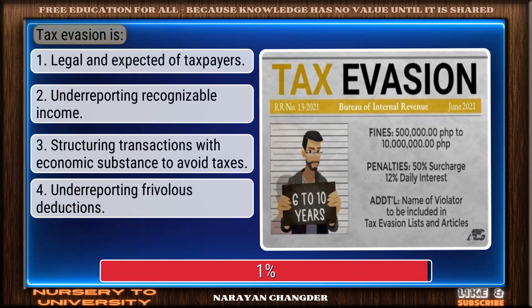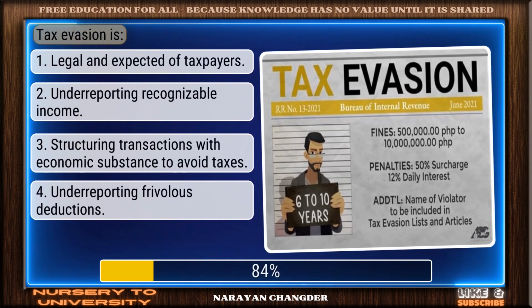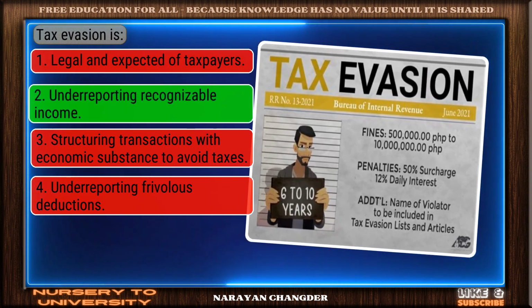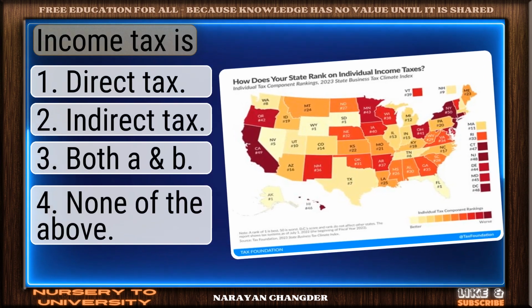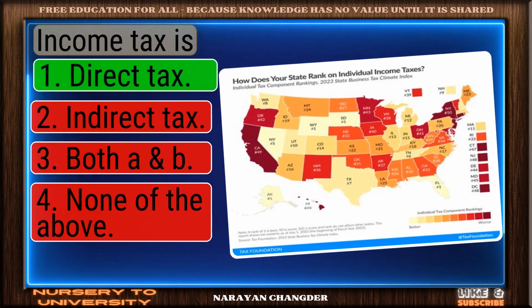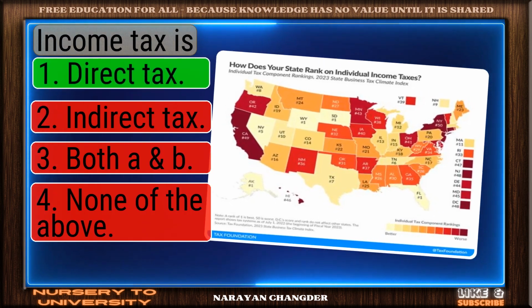Tax evasion is dash. Right choice. Underreporting recognizable income is the best answer. Income taxes. Good thinking. Direct tax is the right answer.